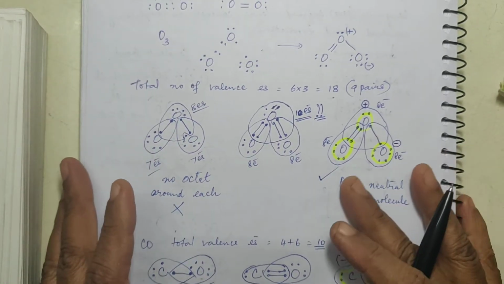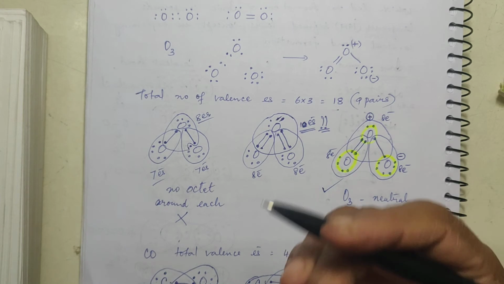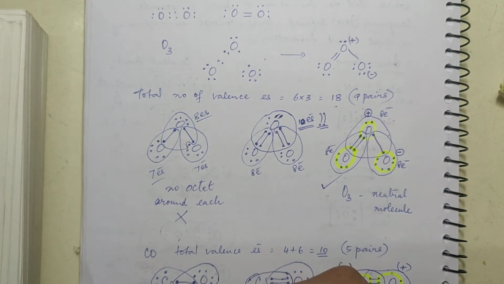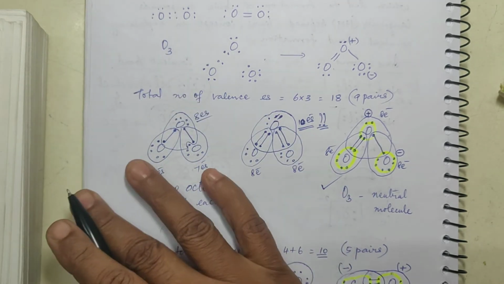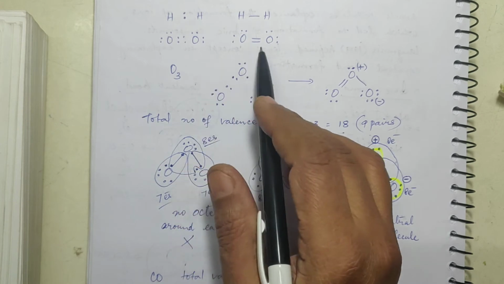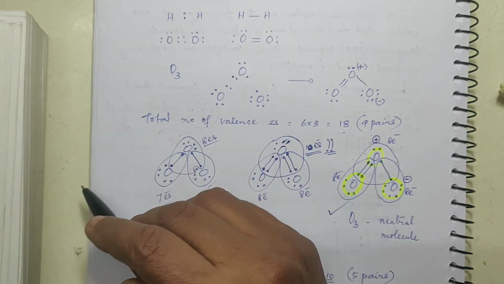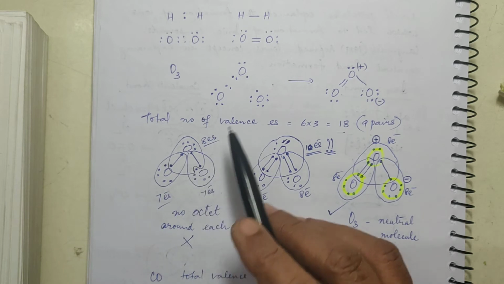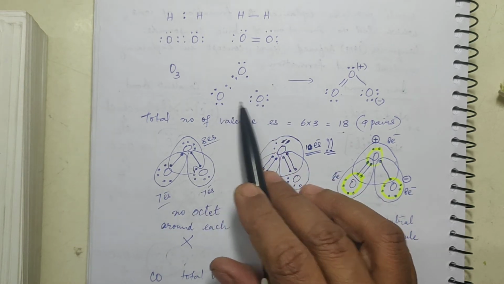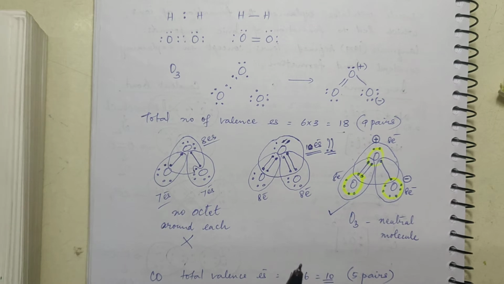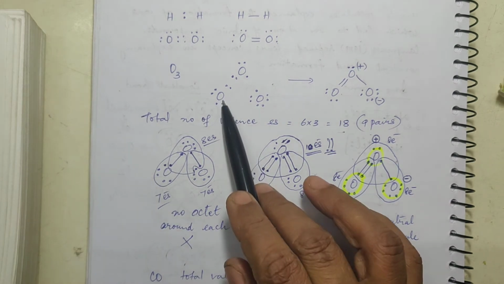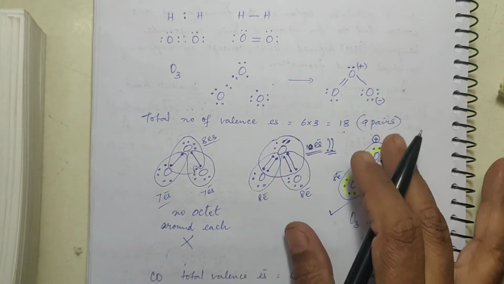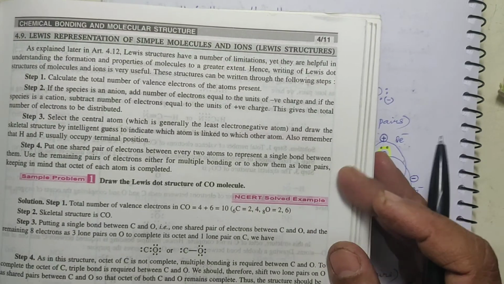Now, how do you write the Lewis structures for different species? We saw in terms of single atoms. Now supposing you want to represent the Lewis structure for a molecule like ozone. If it is hydrogen or oxygen, it's quite simple. Now if it is ozone, there are 3 atoms. And how do you manage to show octet configuration around each atom? Remember, whenever you are writing a Lewis structure, the most important property that you have to see is that each atom should get octet configuration, right? So these are the conditions. Now look here.